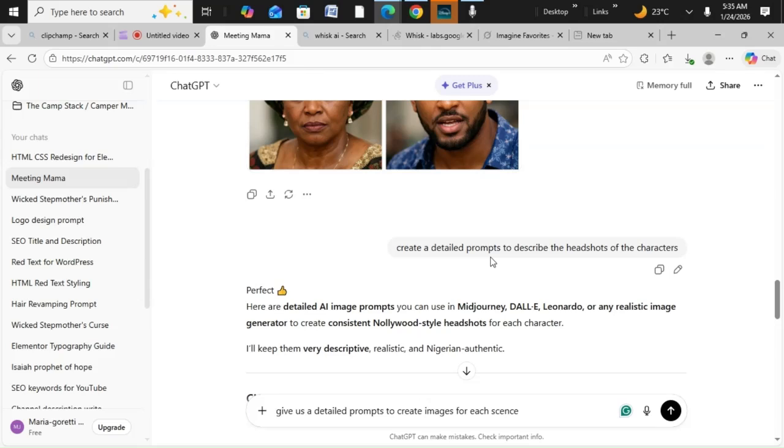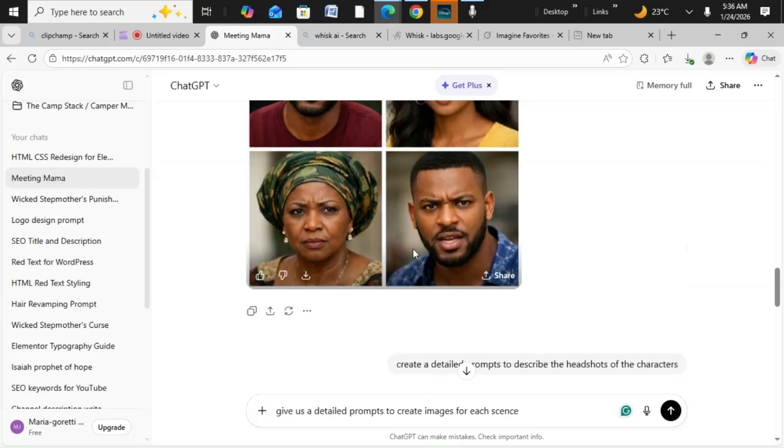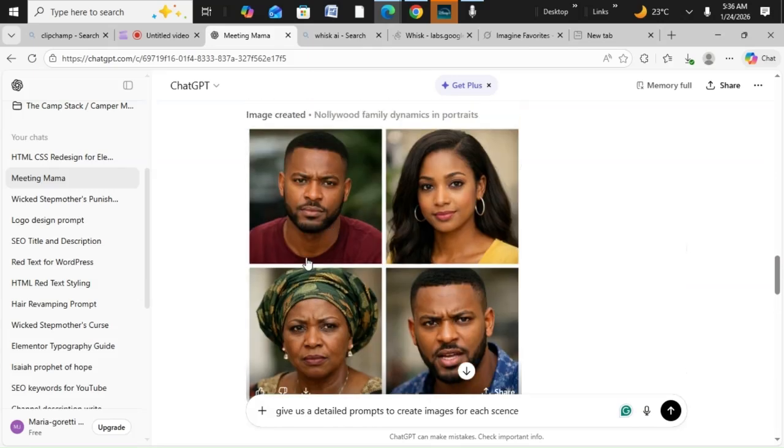Now, this is a small secret. Why I asked it to create headshots: for the other ones, I just asked it to create a detailed prompt. Here we need the headshot. Because Kunle and the girlfriend were in the car talking, right? They're not going to wear the same outfit again. They're going to change their outfits, and we also want them to be consistent. So how do we get them to be consistent? By having a clear headshot. This is what ChatGPT gave, but I don't want this. I'm going to create my own with the prompt.